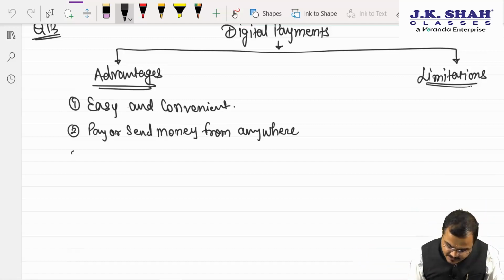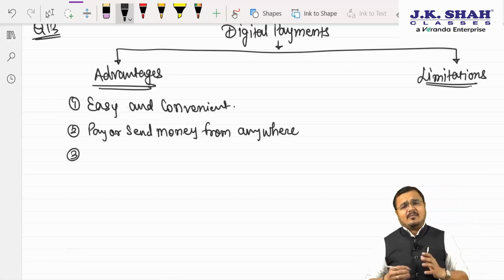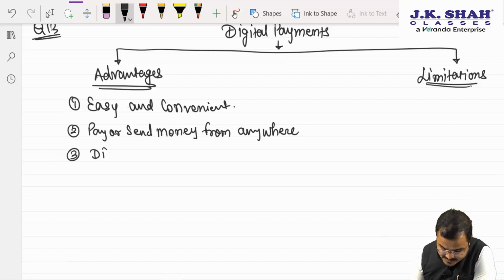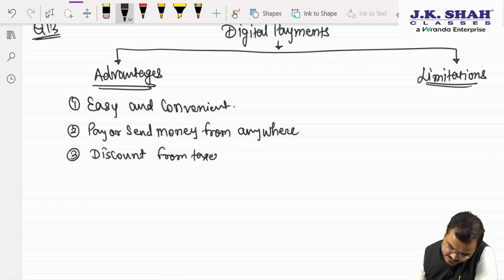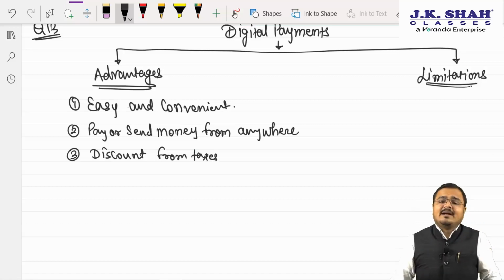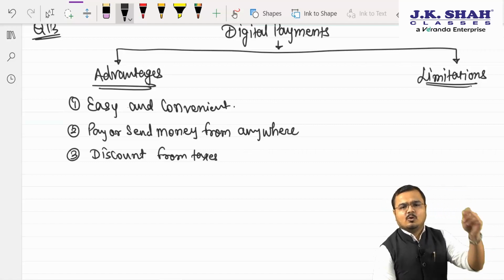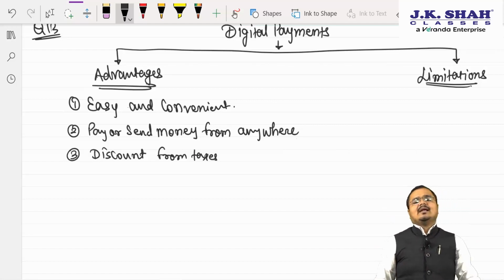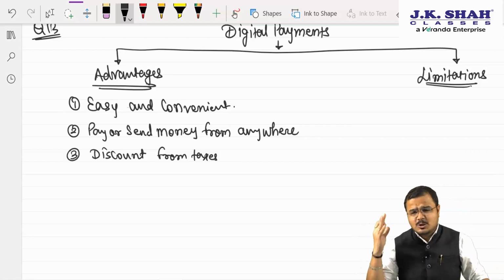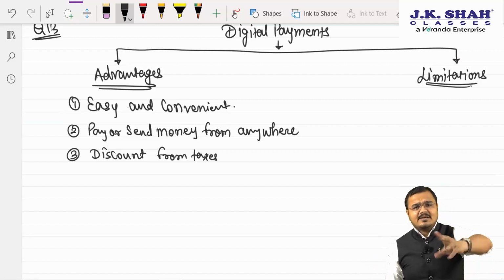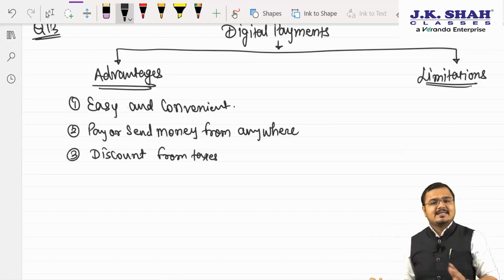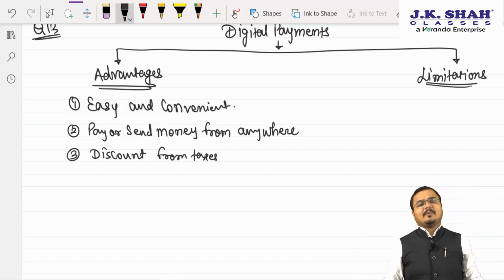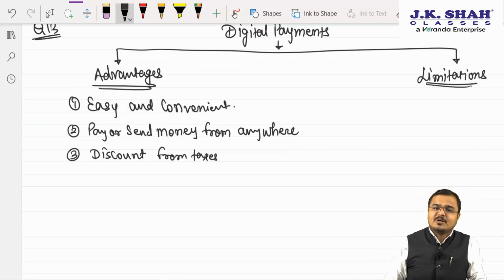Number 3, sir, the government has also taken the initiative: the government provides discounts from taxes. As you know very well, the government says if you make the payment through cards for your fuel, we will give you a surcharge waiver. Or the second option: if you are making the payment to insurance companies digitally, the insurance company gives you certain discounts. Especially government agencies are doing well, because the government wants to promote digital payments. Do you agree with me?